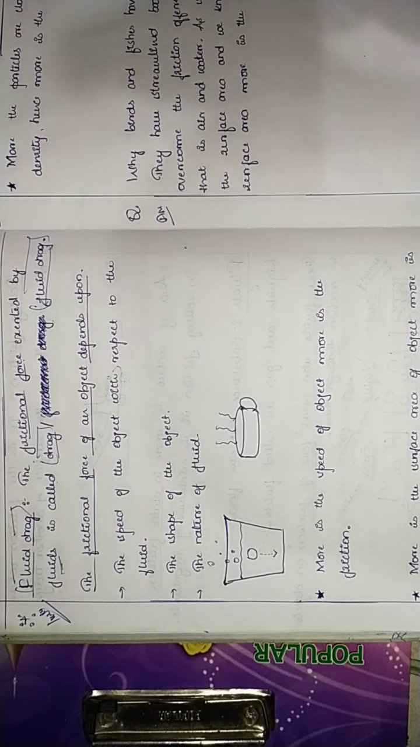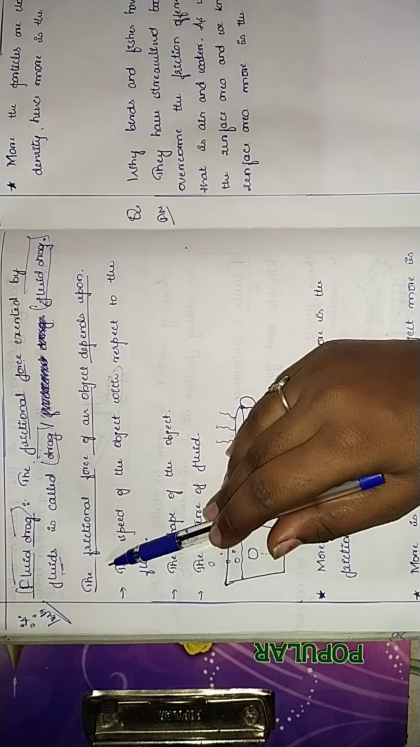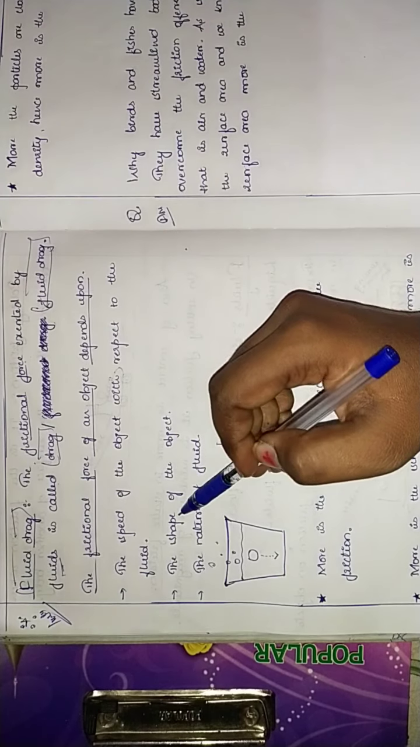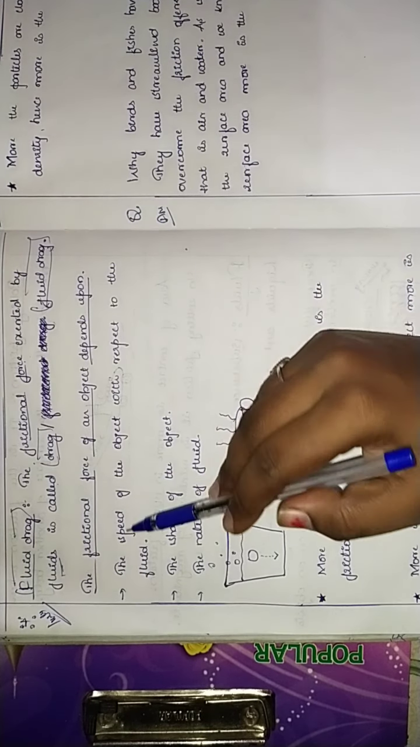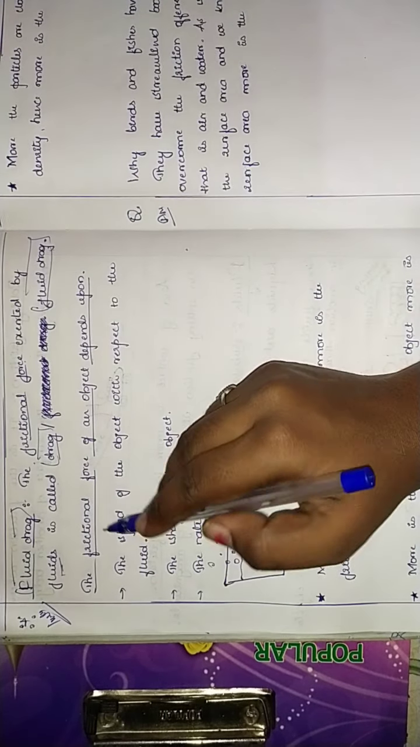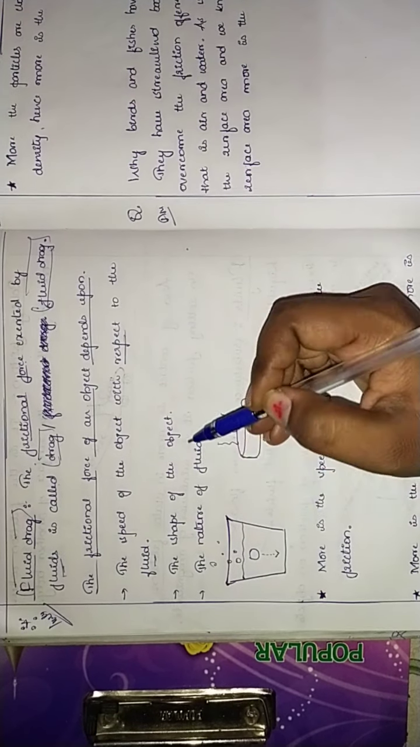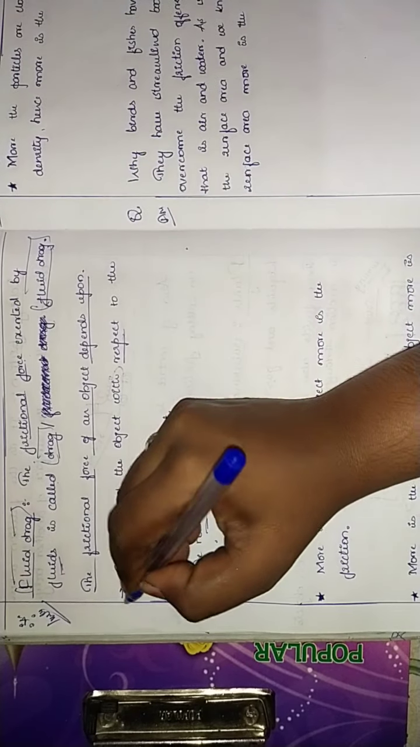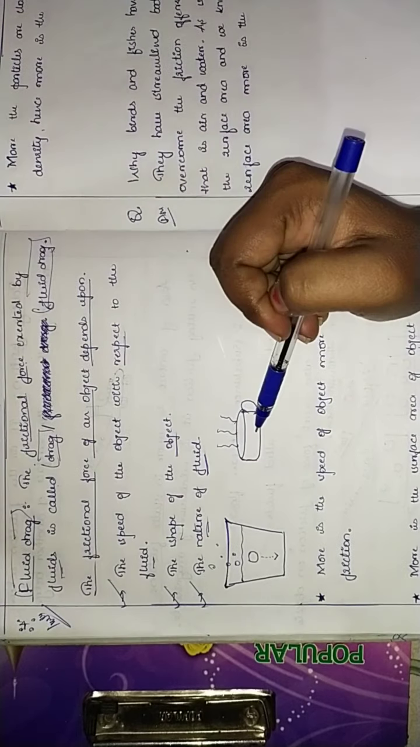So, let's take the frictional force of an object. On what factors does it depend? It depends upon the speed of the object with respect to fluid, and the shape of the object as well, and the nature of the fluid. So these are the 3 things that the frictional force of an object depends upon.